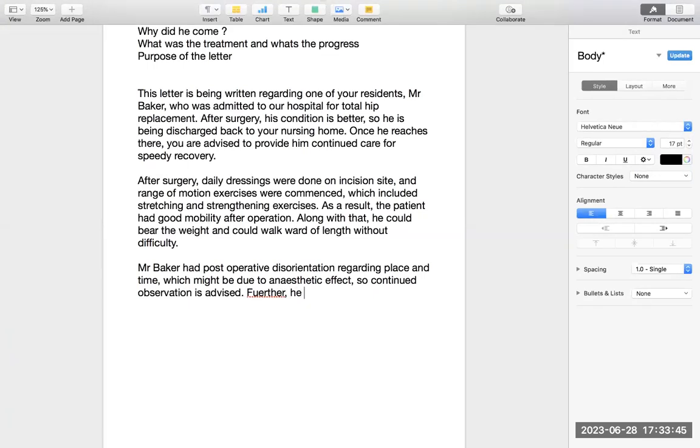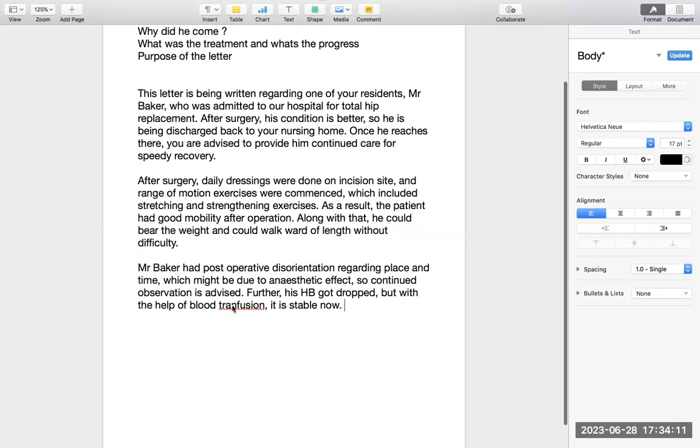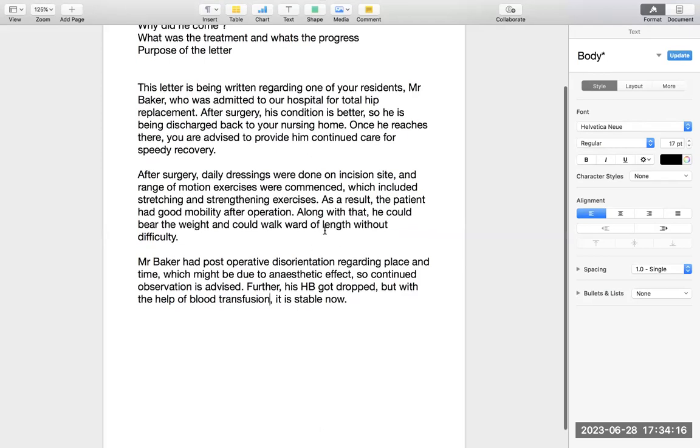Further, his Hb got dropped, but with the help of blood transfusion, it is now, I'm turning it into present, stable now. So his Hb got dropped. I'm writing just those points, because that is what the senior nurse wants to know, what she needs to do. So I'm not getting into social history, medical history, any data that is confusing me.